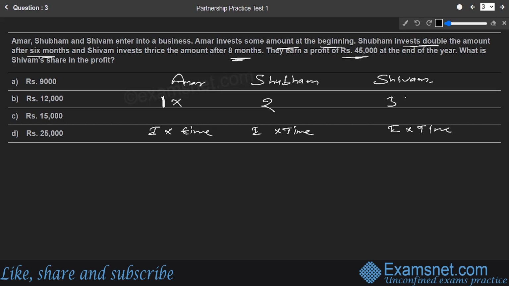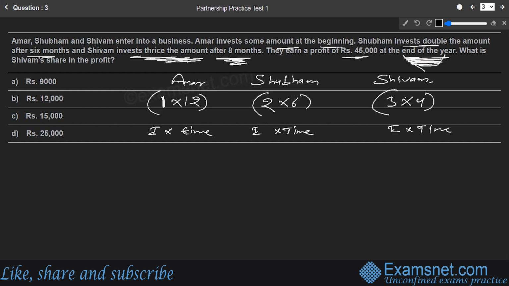So Amar's money was part of the business from the very beginning till the end, and the total tenure of the profit earned is 1 year. So Amar's money was in the business for a complete 12 months. What about Shubham? Shubham invests double the amount, that is fine, but after 6 months. If 6 months have gone in a year, how many months are left? Just 6. So Shubham's money will be part of the business for just the 6 remaining months. And Shivam invests thrice the amount, after 8 months. If 8 months have passed in a year, how many months are left? Only 4. So Shivam's money will be part of the business for only 4 months.